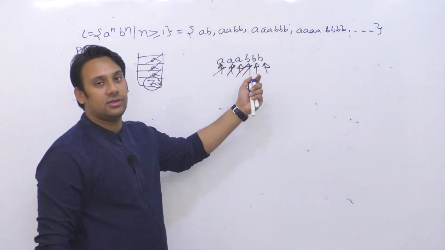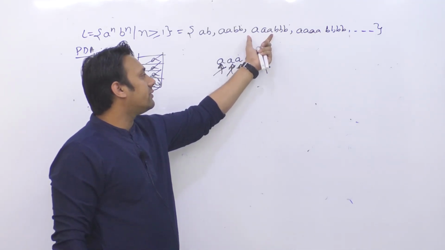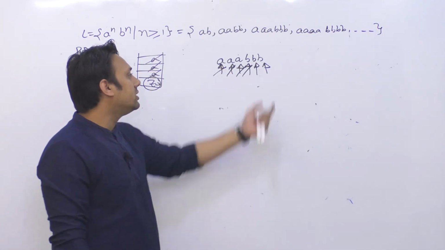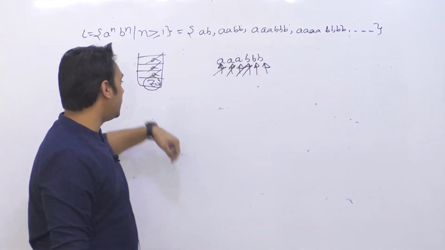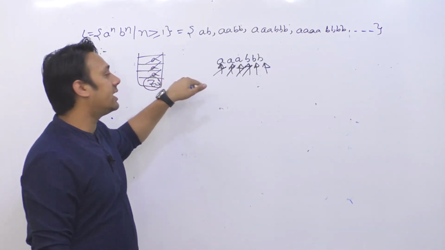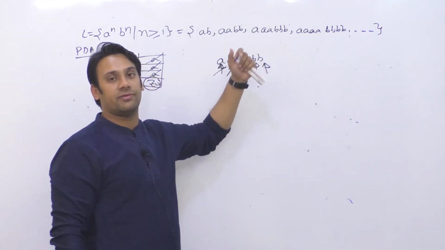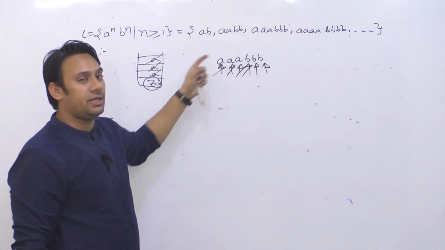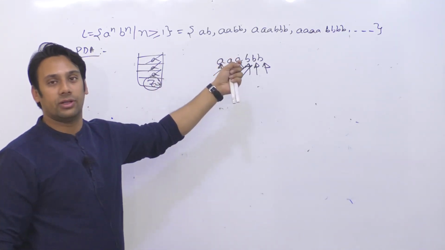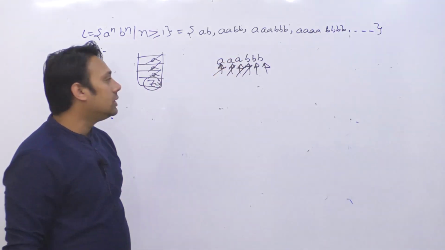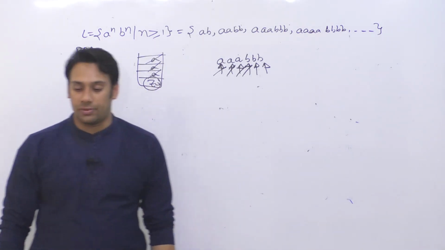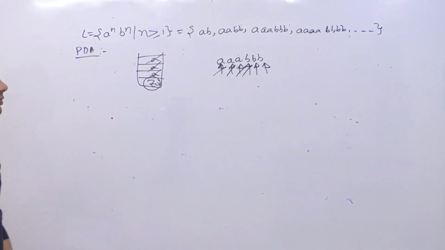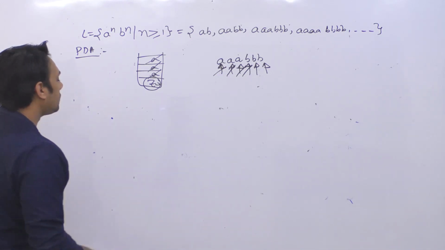Whenever you have some symbols, for example here we want to say whether AAABBB exists inside the language or not, what I can do is take all these A's and insert them one by one inside the stack. Then I can take all these B's, and with every B I compare with an A and take it out. I can take another B, compare with A, then take it out. So this way we can perform all these operations. इतना clear है सबके साथ? I hope this much is clear. So how can you perform these operations? How will you do it?